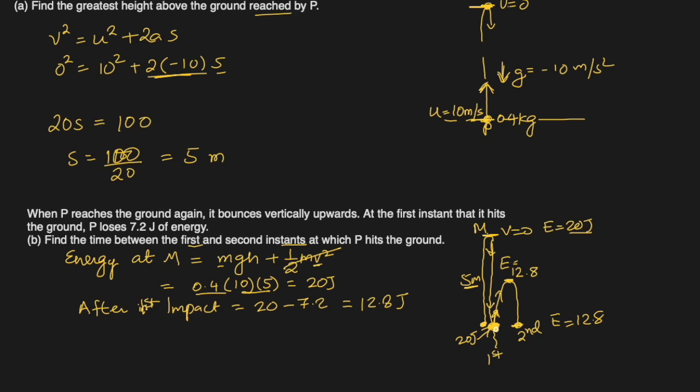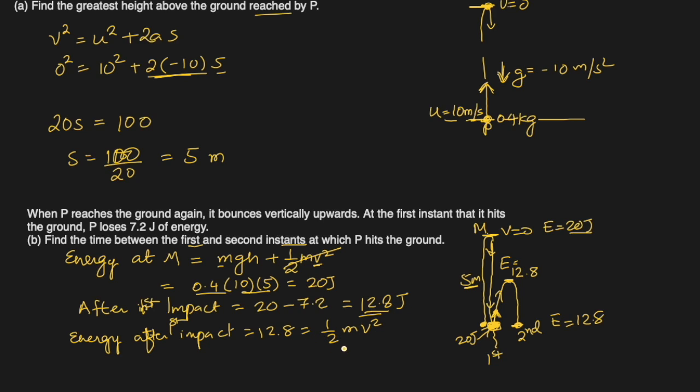So what will I do? I will find what was the velocity here when it started going up. Because at this particular point at the ground, mgh is 0 because there is no height. So the energy after the first impact, which is 12.8, right? After the first impact, equal to 12.8, which will be equal to half mv square, right?